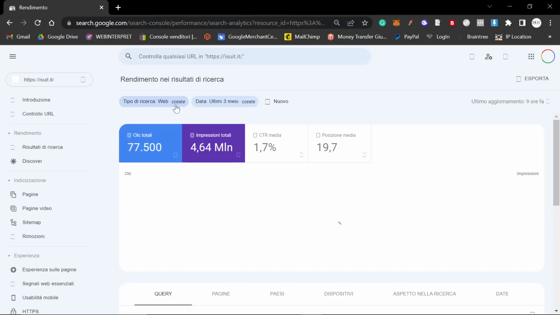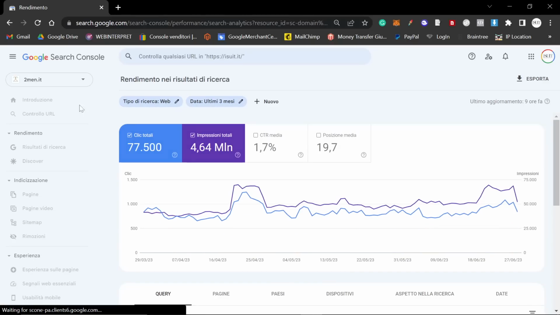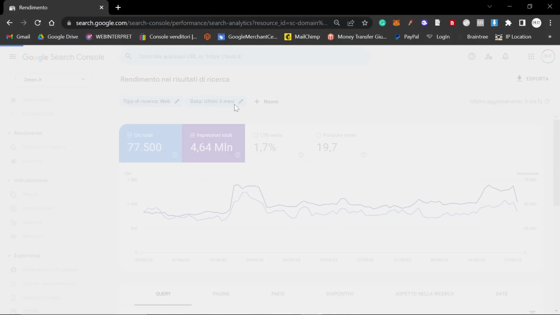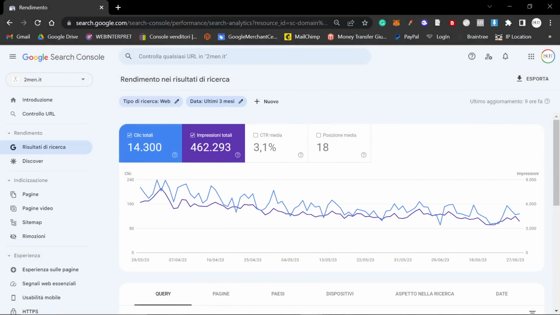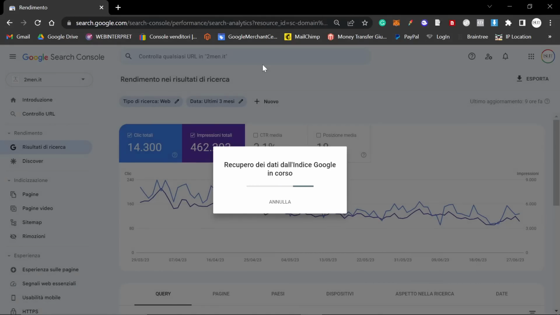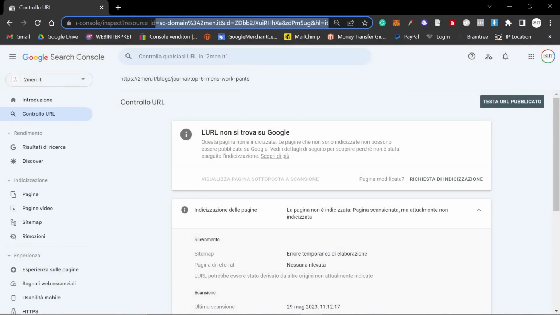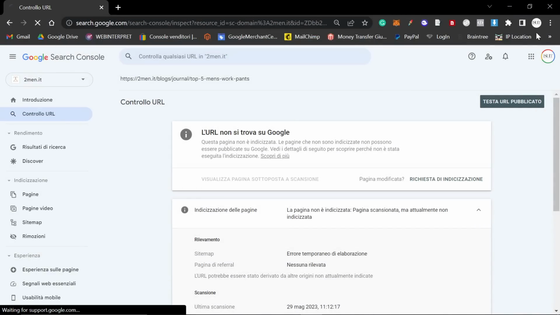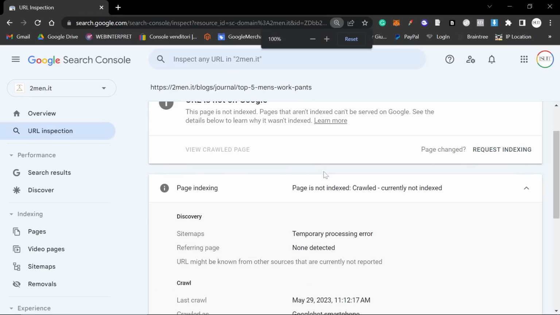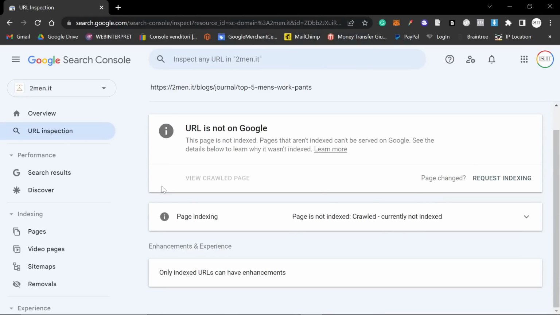The number one thing we need is consistency, okay? If your articles are not consistently getting indexed and ranking on Google, you're going to have a problem. And that problem is going to be this problem right here. Let me just turn this into English by changing the hreflang tag. You can see it says page is not indexed, crawled, currently not indexed, okay?